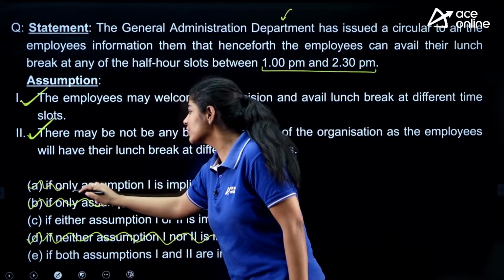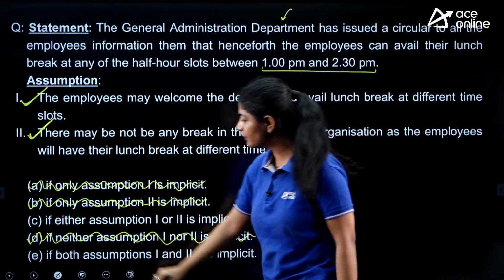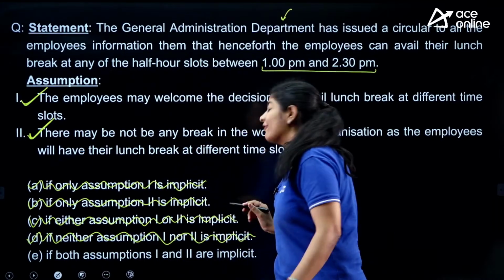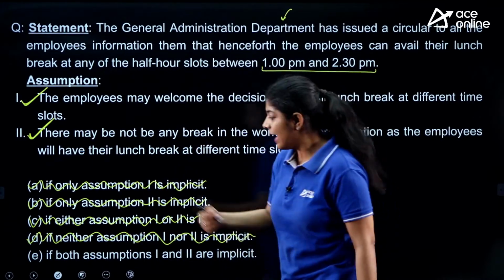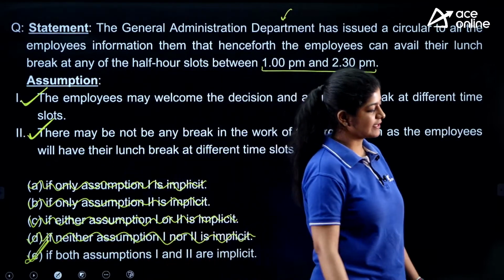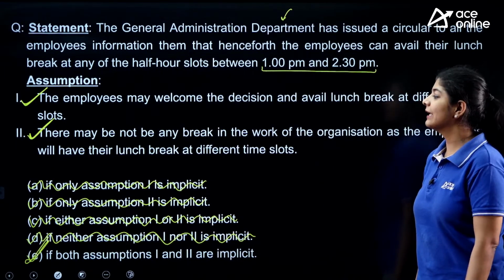That means this assumption is also true. If it is true, that means option number A is also eliminated. Option number C is also eliminated because both are not referring to the same thing, right? So here option number E is the correct one. Both of the statements are implicit over here. Very good, Radhe, right? Next.